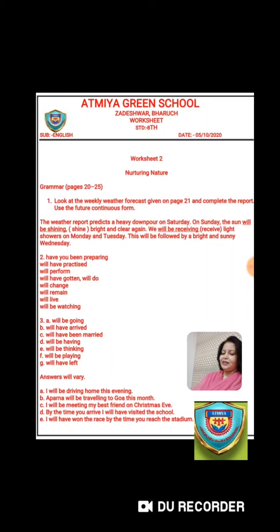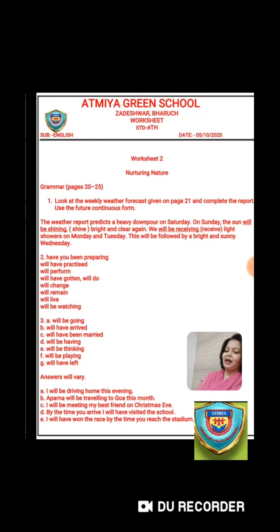So the answer is he will have left, and the word which they have given is leave. So we are very late by the time we are home. He will have left. Okay. So this is the answer for the G question. Now you have to make 5 sentences with the verbs given in the box below, and the verbs which are given is will be driving, will be traveling, will be meeting, will have visited, will have won.